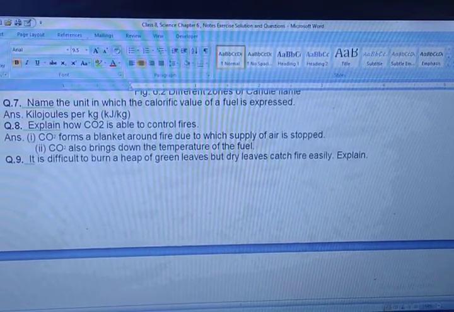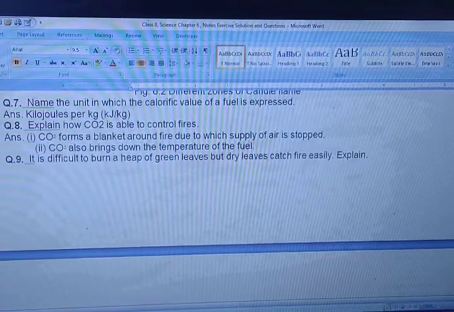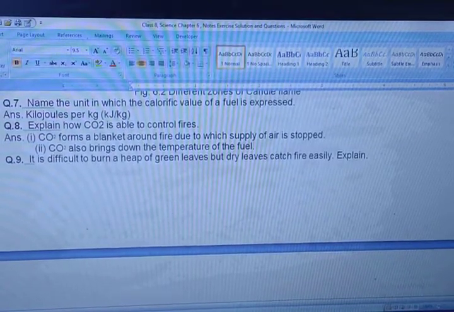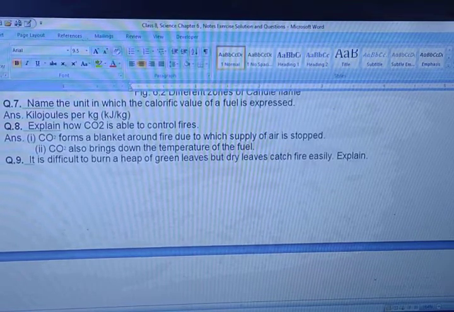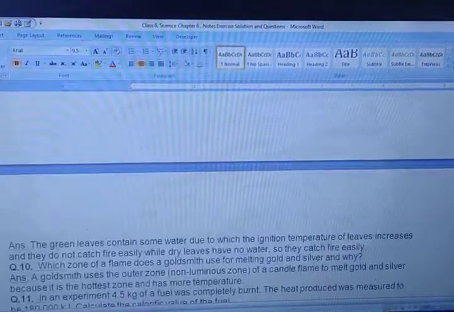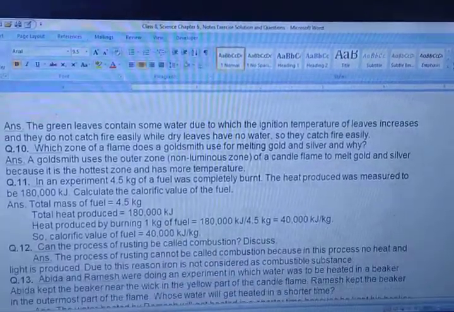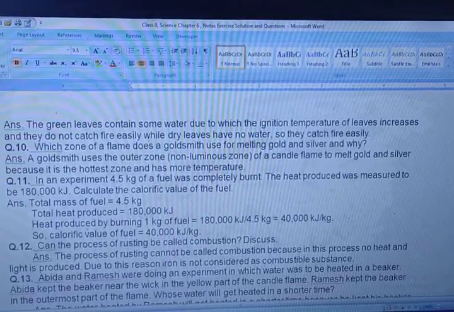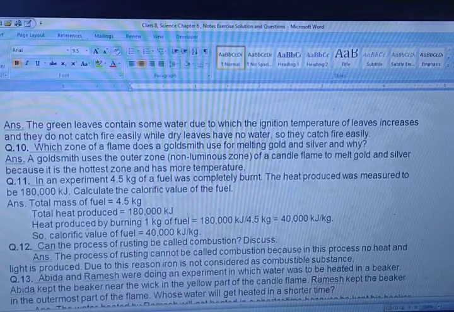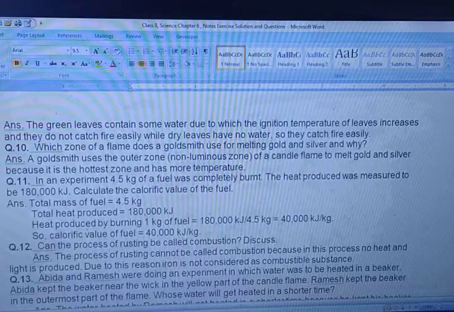9th one. It is difficult to burn a heap of green leaves, but dry leaves catch fire easily. Means, can you burn a green leaf? No. But if I give you a dried leaf, it will catch fire easily. What are the reasons? Explain the reason. It's very easy. The green leaf contains water, due to which the ignition temperature of the leaves increases and they do not catch fire easily. While dry leaves have no water, so they catch fire easily.